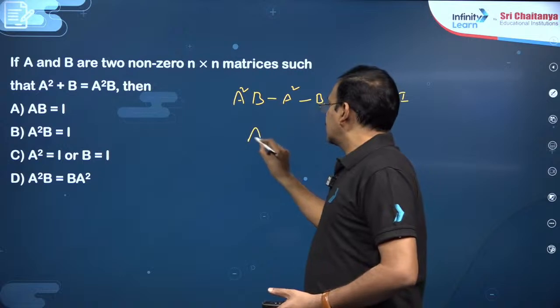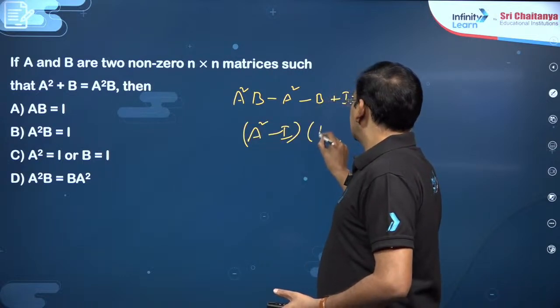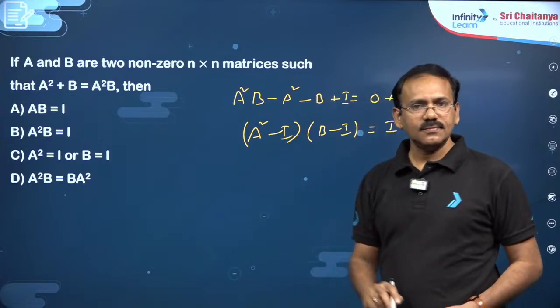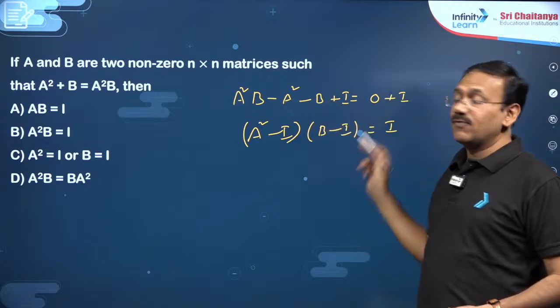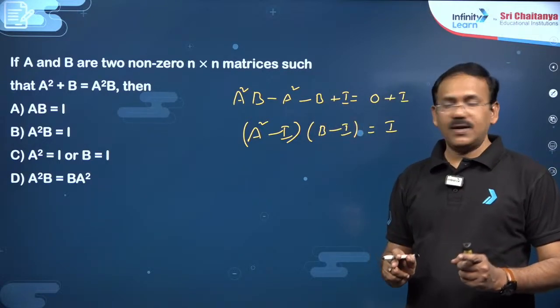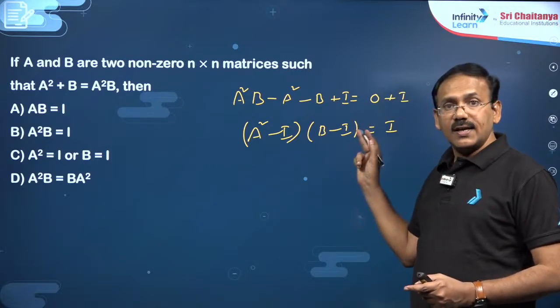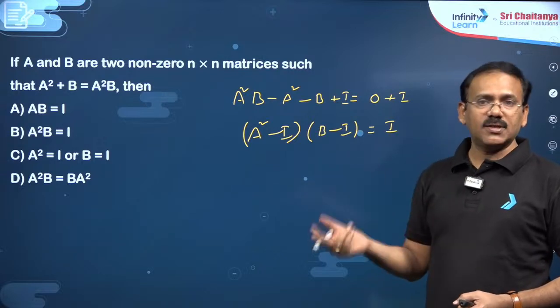Can I write it as A square minus I into this is B minus I equal to I? Can I write? Yes, you see, because it is like xy minus x minus y plus 1, x minus 1 into y minus 1 we can write. Do remember, my dear friends, if the product of two matrices PQ is I, QP must also be I.